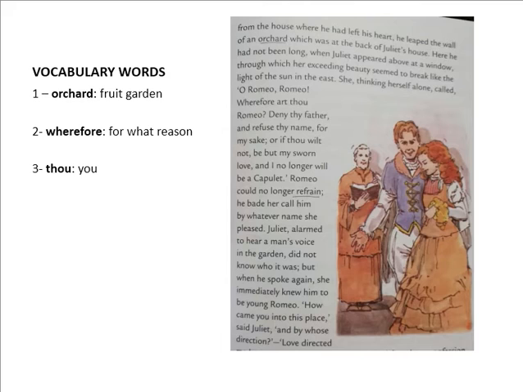Romeo could no longer refrain. He bade her call him by whatever name she pleased. Juliet, alarmed to hear a man's voice in the garden, did not know who it was, but when he spoke again, she immediately knew him to be young Romeo. "How came you into this place?" said Juliet, "and by whose direction?"